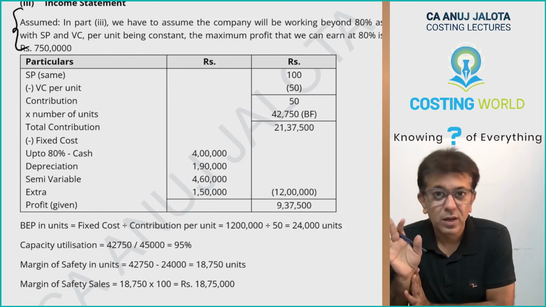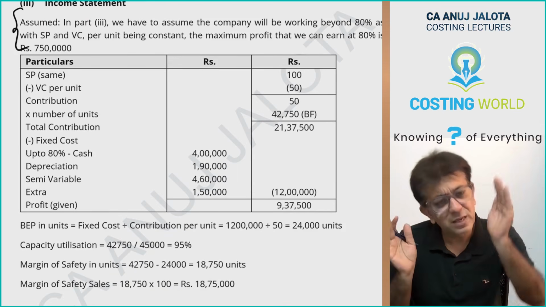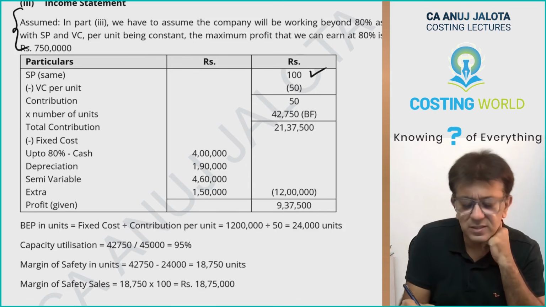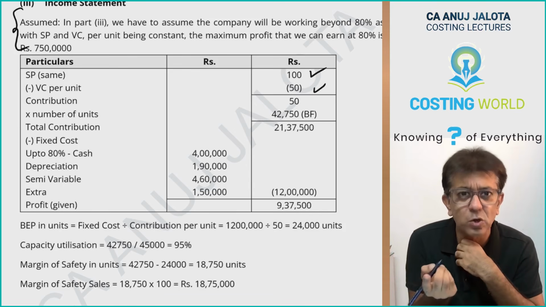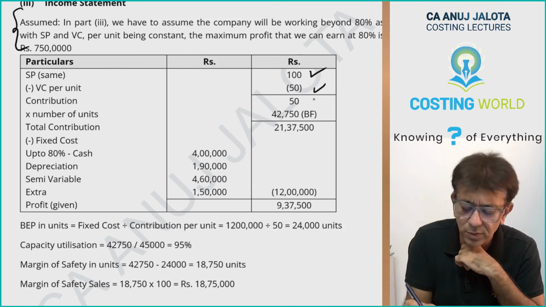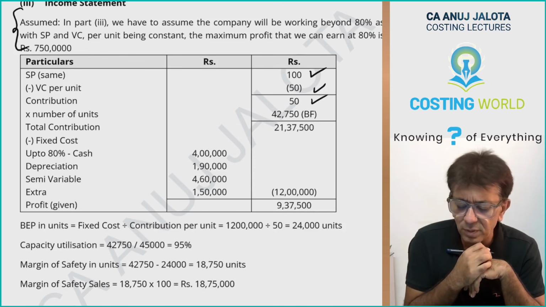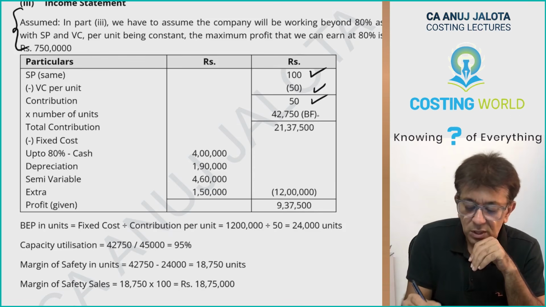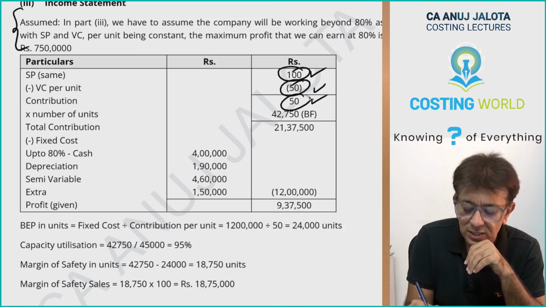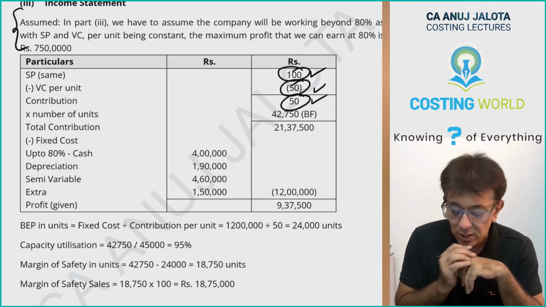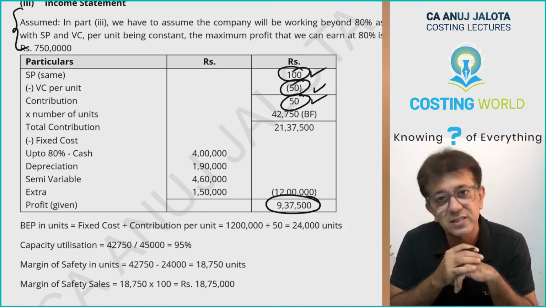Now see, in that case, listen to me. Same income statement I have made. Selling price is 100, variable cost is 50. They are saying also keep your selling price and variable cost per unit as same. Contribution per unit will be remaining this only. Okay. So this and this I have got. Now they want a profit of 937,500.